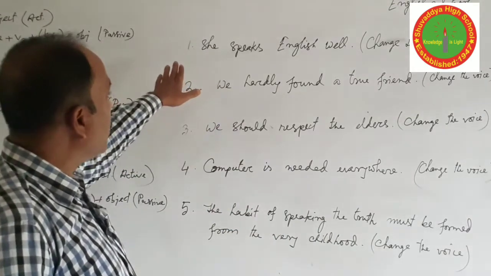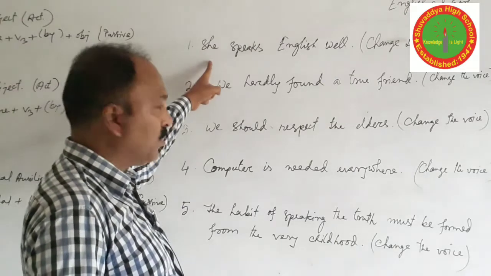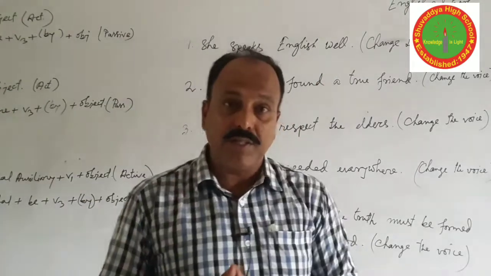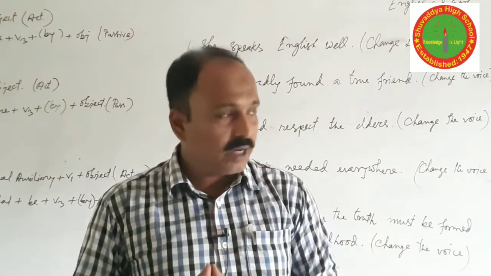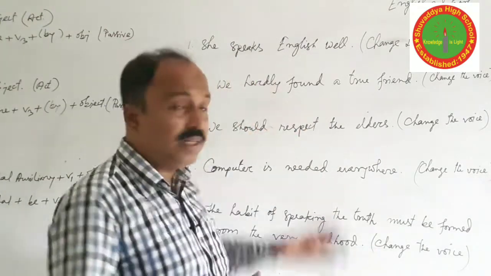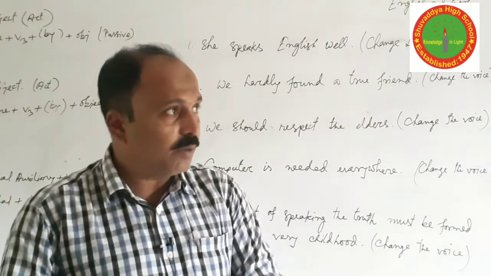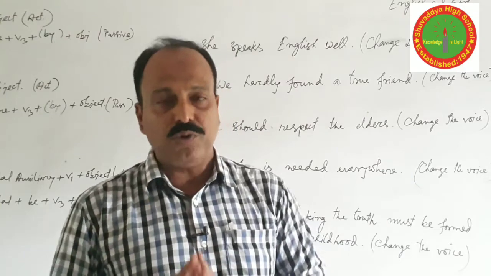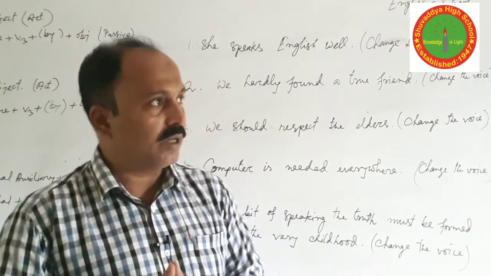So first of all, you have to identify the subject, then the verb, then the object. It's your duty, your task. If you are not able to find these items, it will be very difficult for you to answer the question. Okay.